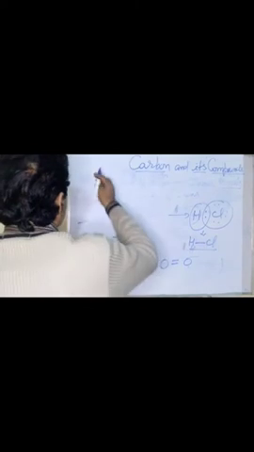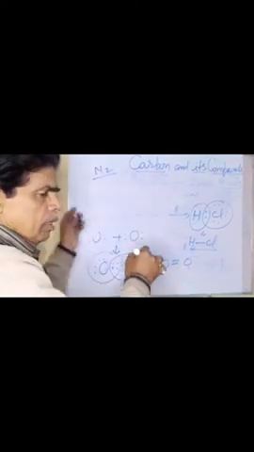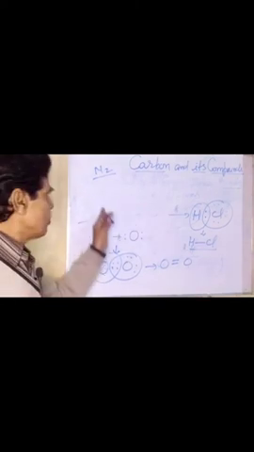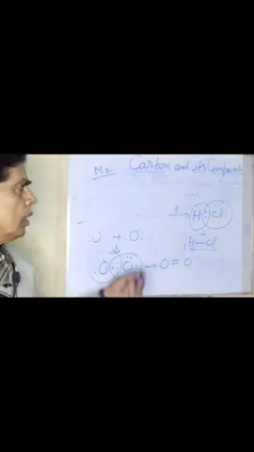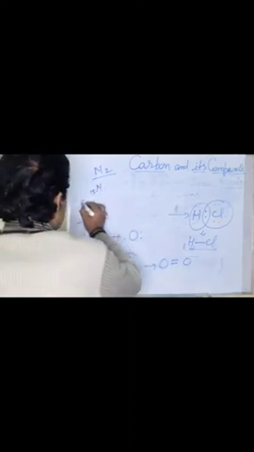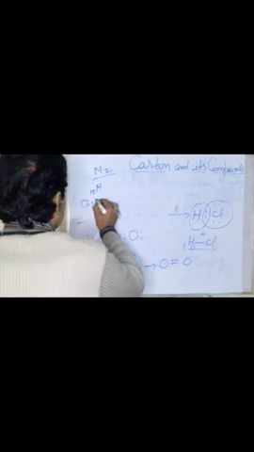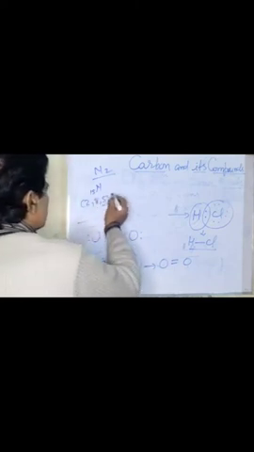Now let us come to know how triple bond between two atoms is formed. See here nitrogen N2. It is also a diatomic gas, diatomic molecule. That is, the molecular formula of nitrogen is N2. You know the atomic number of nitrogen is 7. The electronic configuration is 2 and 5. Means there are 5 electrons in the valence shell.